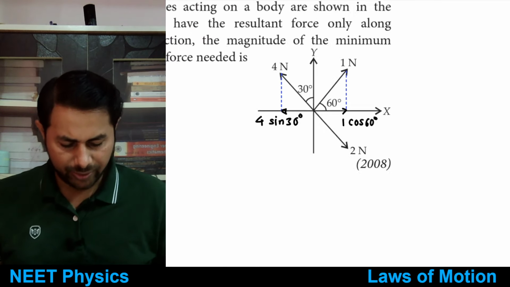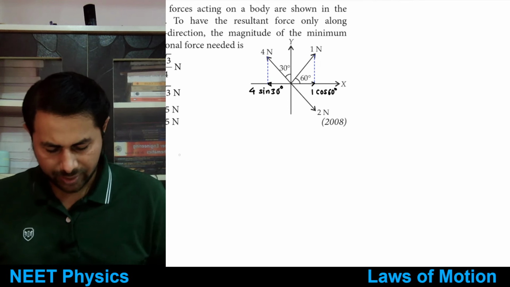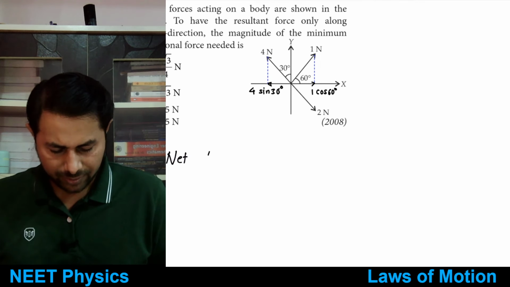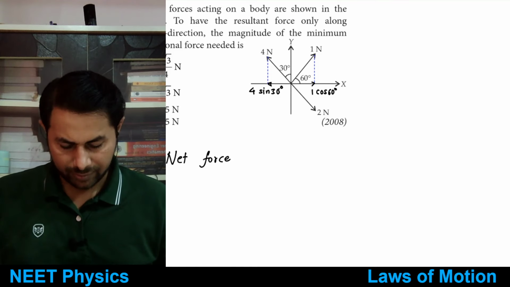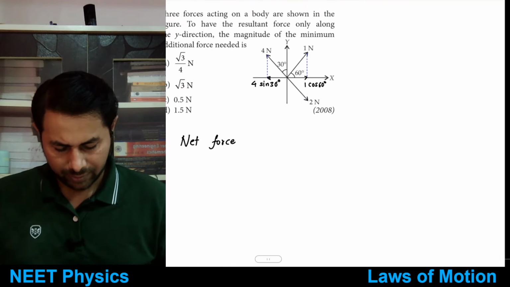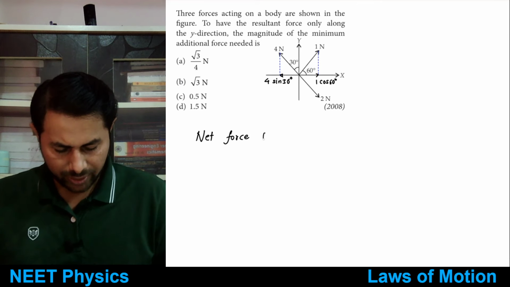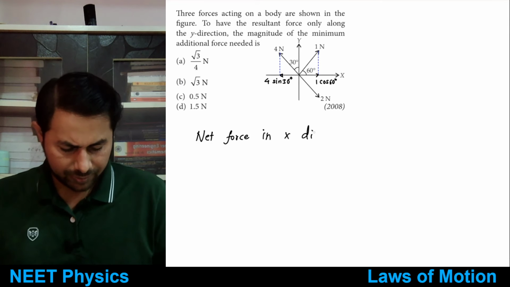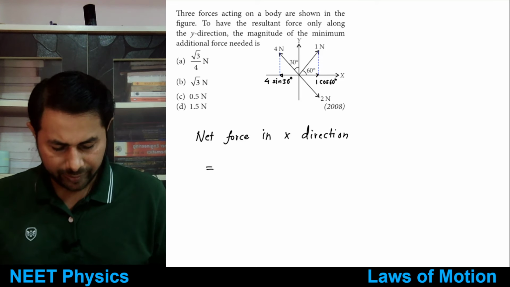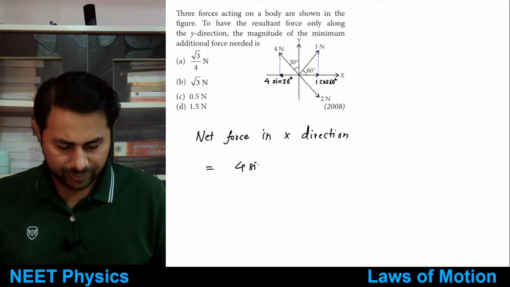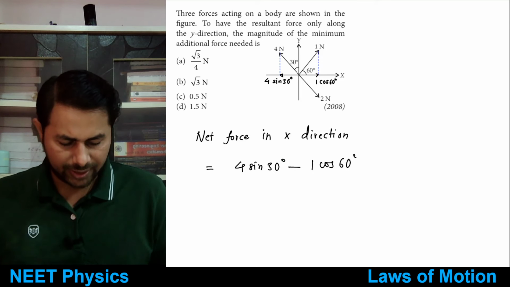So what is the net force? Therefore the net force in x direction is equal to 4 sine 30 minus 1 cos 60.